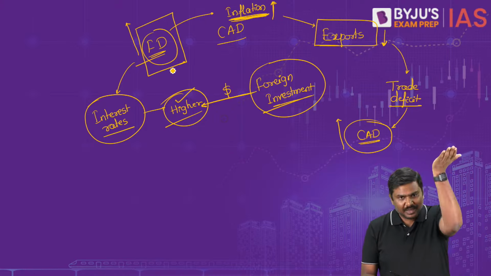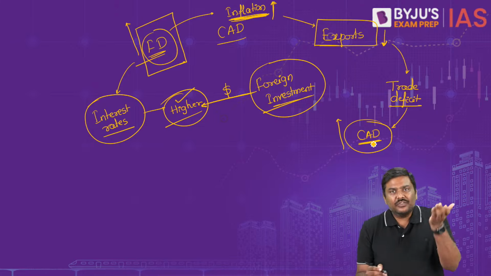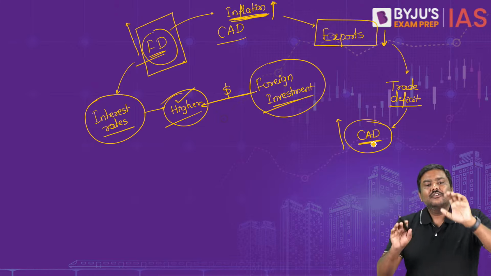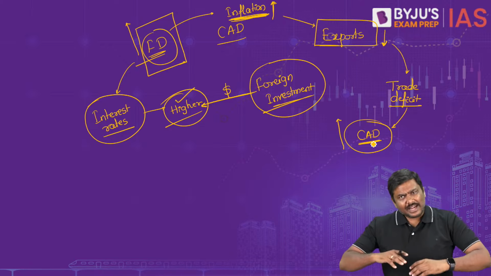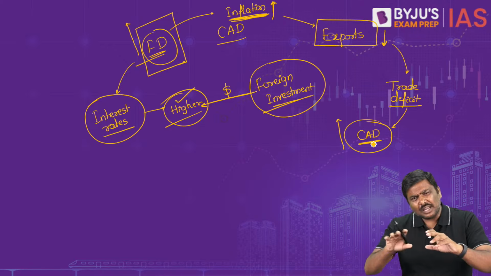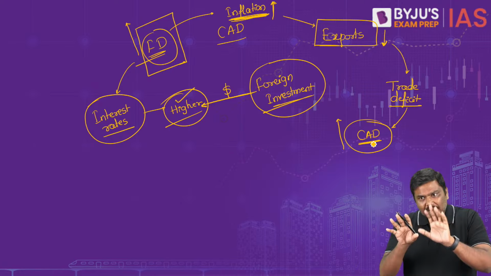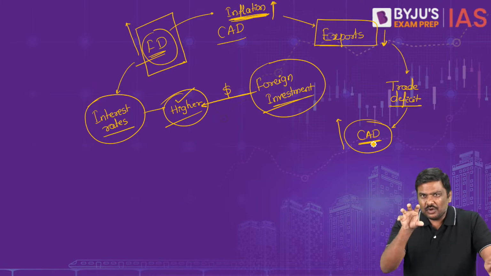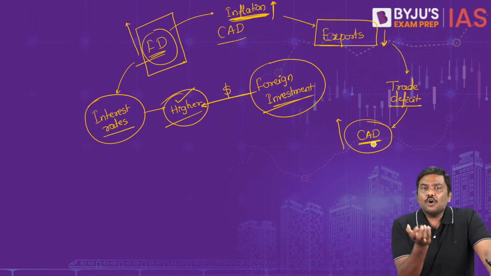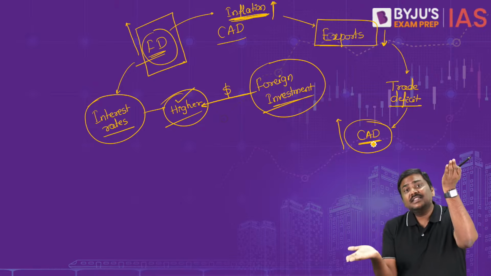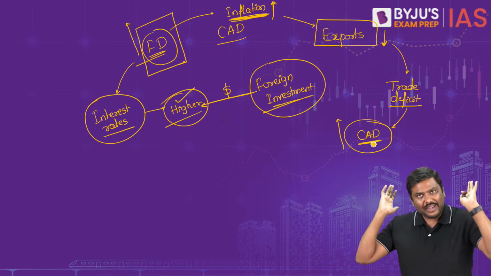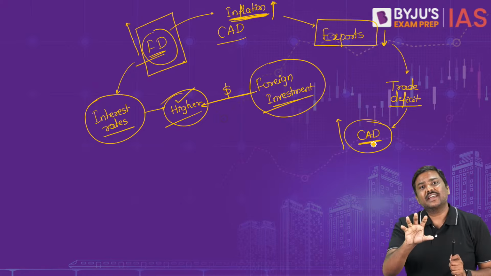Fiscal deficit is remaining higher and current account deficit is also increasing, which means both are connected to each other. Simple idea. There are multiple theories to prove this, but I hope you can understand. I have given you one hypothesis on how both of them are connected to each other. FD increases and CAD also tends to start to increase. This is the basic idea.